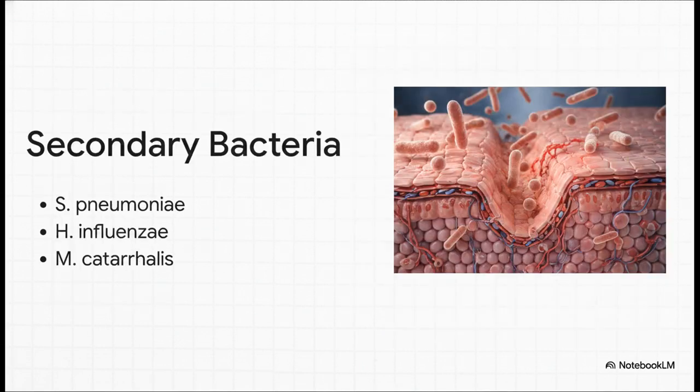However, we can't entirely ignore that smaller 10% slice of the pie, right? While viruses are the primary, instigating driver, we can sometimes see secondary bacterial infections move in. This usually happens after the initial viral infection has already caused inflammation and weakened the local immune defenses. The 3 specific secondary bacterial pathogens you really need to commit to memory are Streptococcus pneumoniae, Haemophilus influenzae, and Moraxella catarrhalis. Think of them as opportunistic invaders, just waiting in the wings for the viral infection to pave the way.